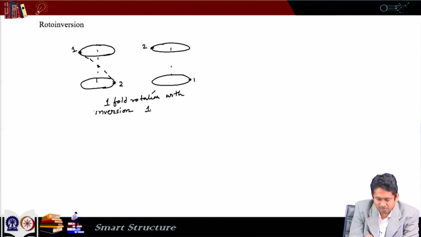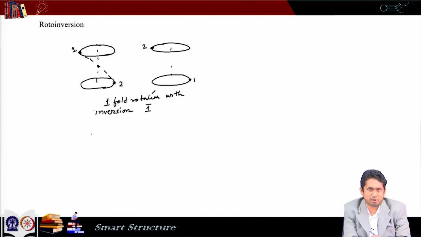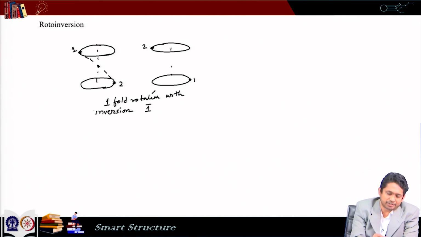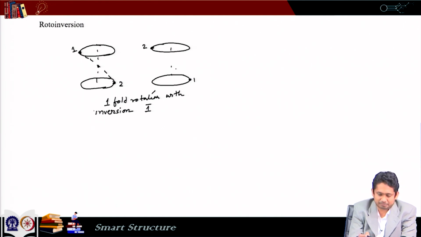So, we denote it by 1 bar. Now, the point to note is that here we rotated it by 360 degree, which means that is not a proper rotation, because it is not needed actually. Without even rotating also, we could have just interchanged the places and got it.